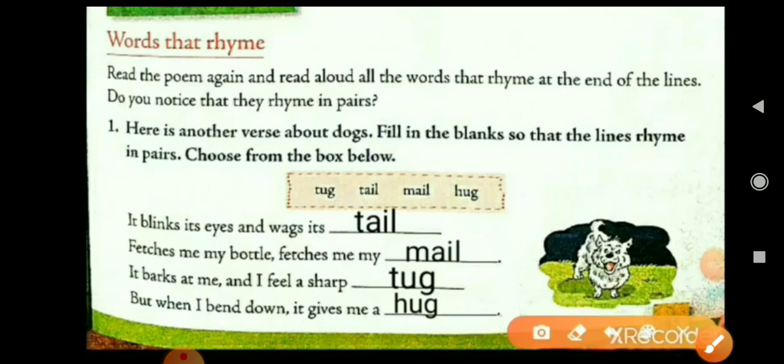Okay. Now students, I hope everything is clear to you related to this poem. Now I am going to give you your homework, and your homework is to write this poem in your notebook and learn this poem well, recite this poem well, and now I'll meet you in my next video.